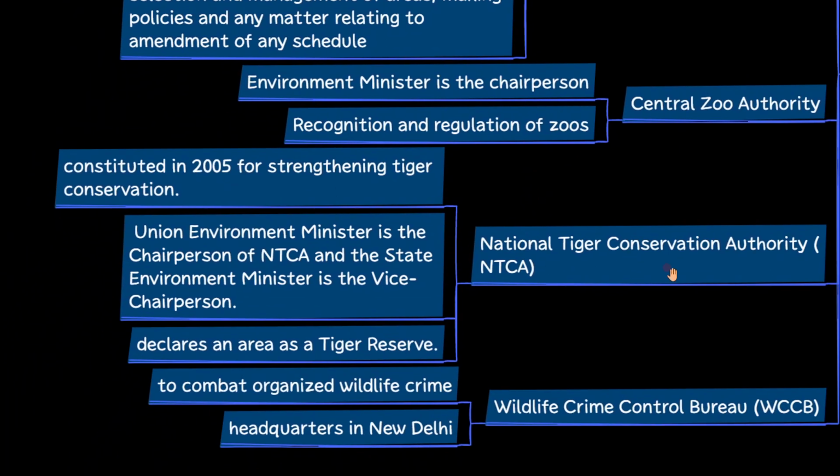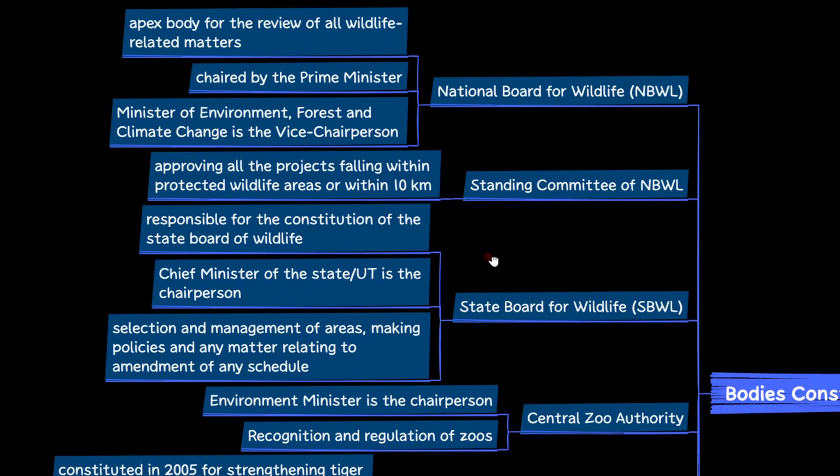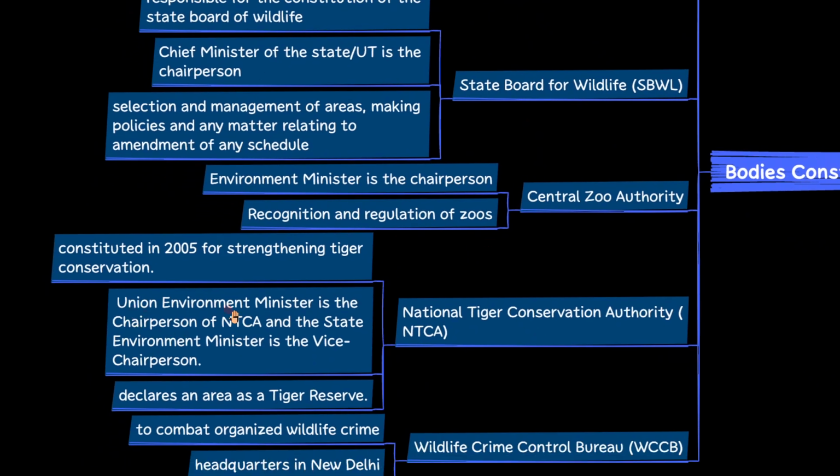Next, National Tiger Conservation Authority. Important. It is constituted in 2005 for strengthening tiger conservation. And Union Minister is the chairperson and State Environment Minister is the vice chairperson. నేషనల్ బోర్డ్ ఫర్ వైల్డ్ లైఫ్ లోనేమో చైర్పర్సన్ ఇస్ ద ప్రైమ్ మినిస్టర్ అండ్ వైస్ చైర్పర్సన్ ఇస్ ద ఎన్విరాన్మెంట్ మినిస్టర్. ఇక్కడ నేషనల్ టైగర్ కన్జర్వేషన్ అథారిటీనేమో చైర్పర్సన్ ఇస్ ఎన్విరాన్మెంట్ మినిస్టర్ అండ్ vice chairperson is the state environment minister.